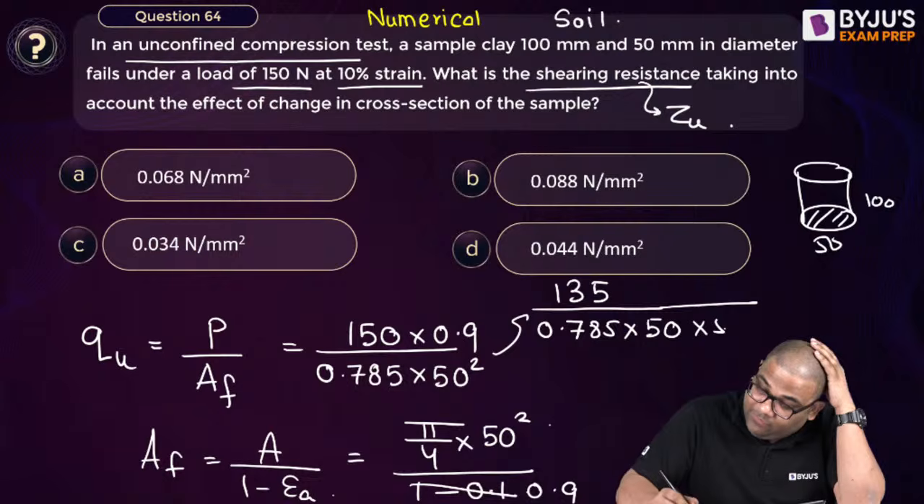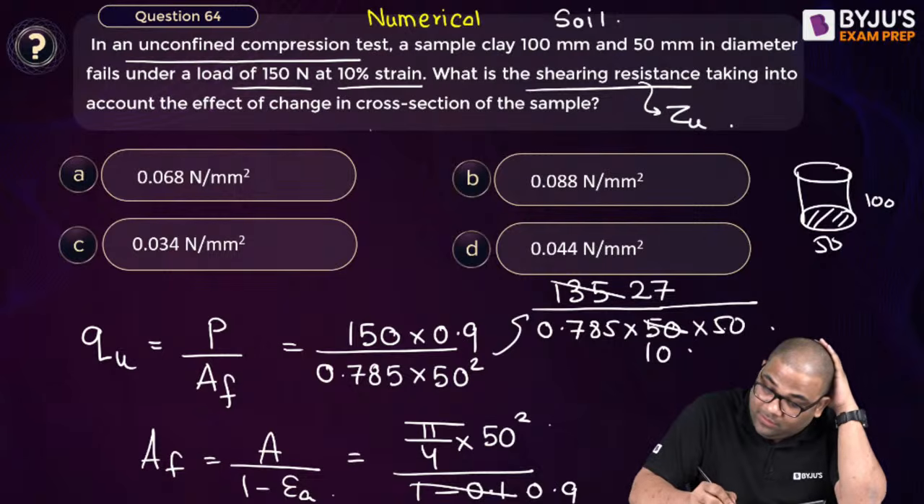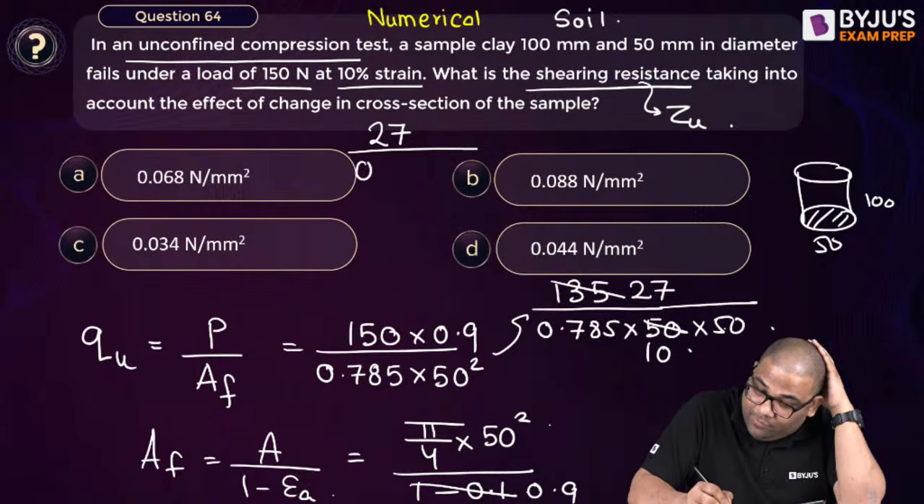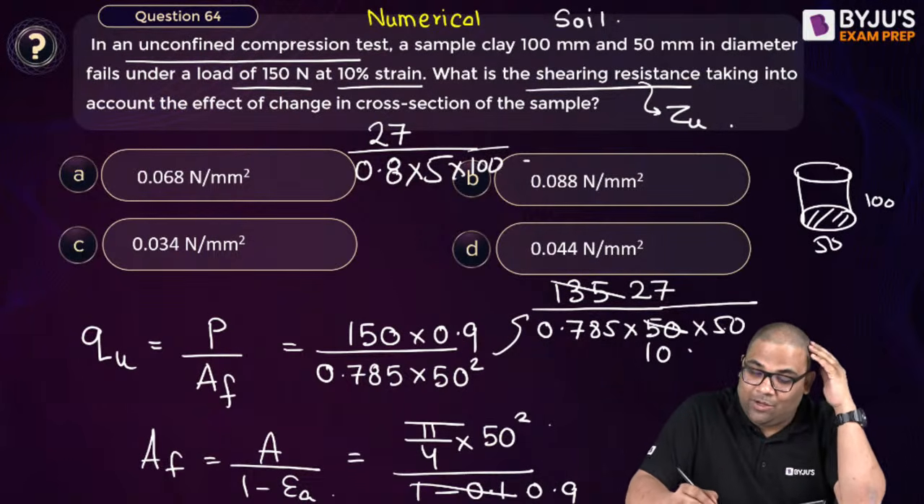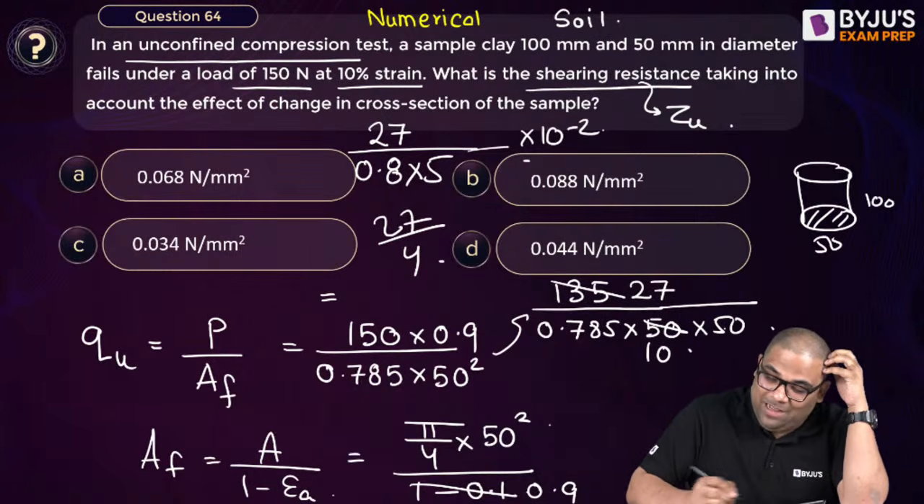Yes. Now see, if you divide by 5, it becomes 27. Divide by 5, it becomes 10. Actually, it is becoming 27 by... you can take it 0.8 into 5 into 100, right? Now take this 100 out, so 10 to the power minus 2. So this is 27 by 4, so it will be how much?